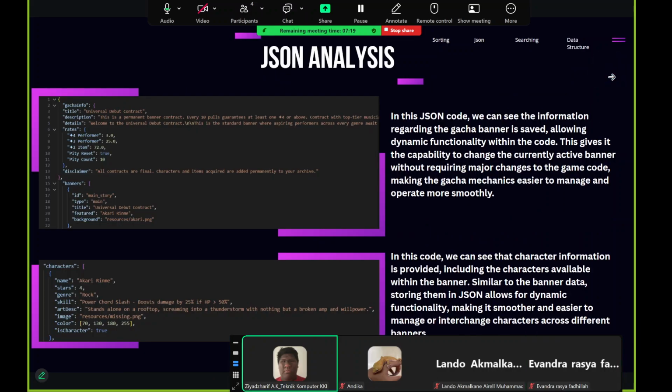The next part is all about the JSON analysis, and for the game, it's basically all about the different characters in the game.